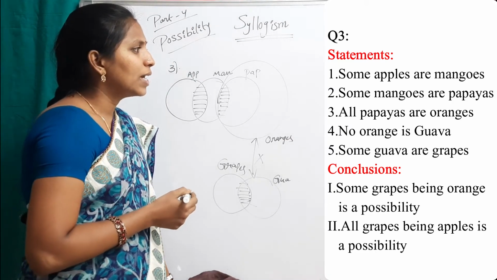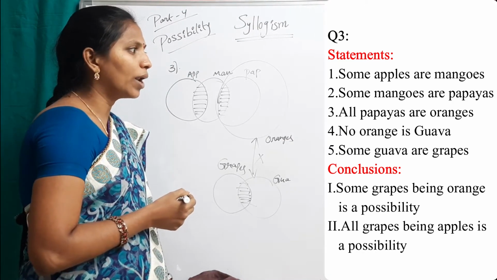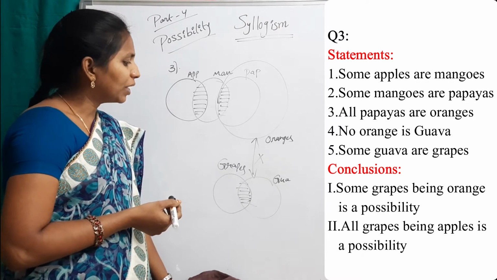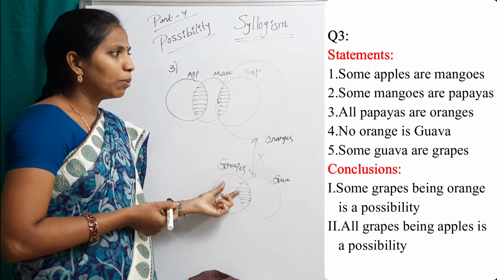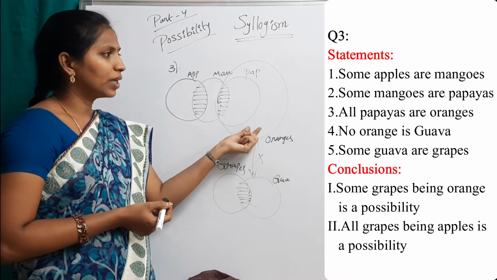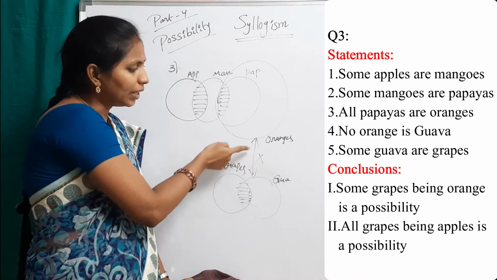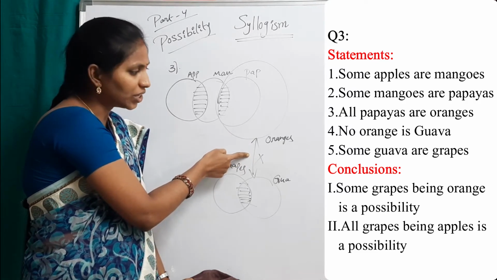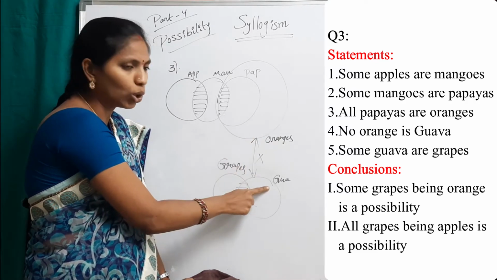First conclusion: some grapes being orange is a possibility. Here actually there is a relation. Which relation? No relation in between oranges and guava.